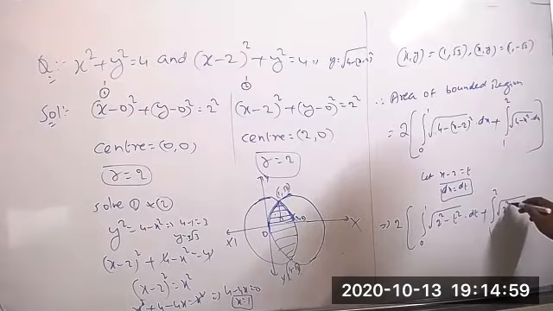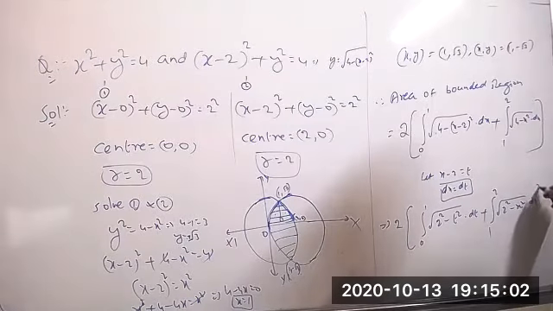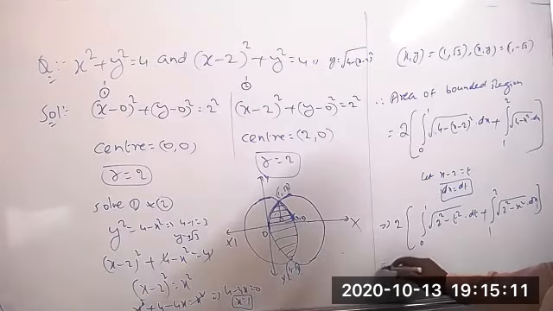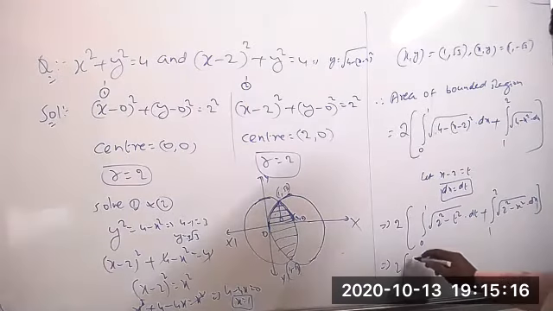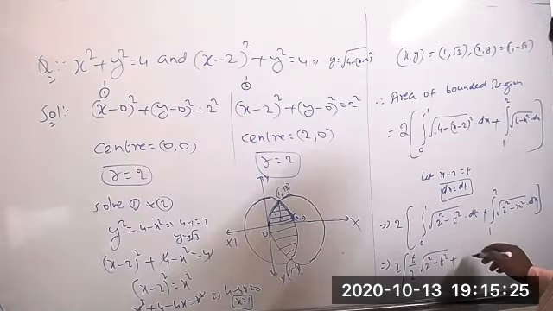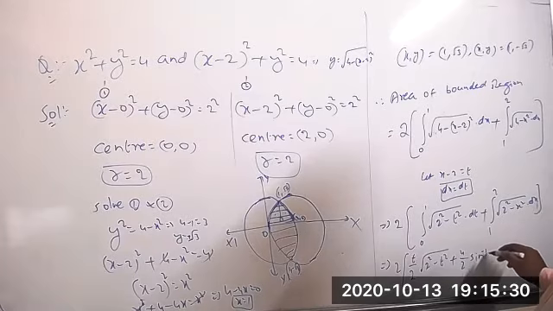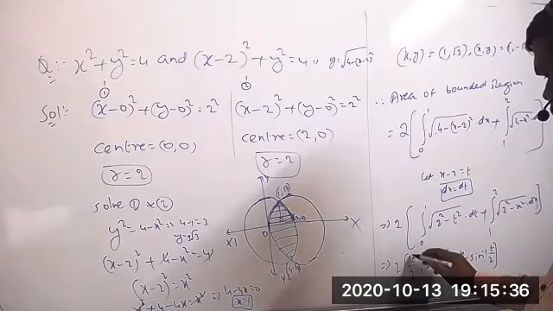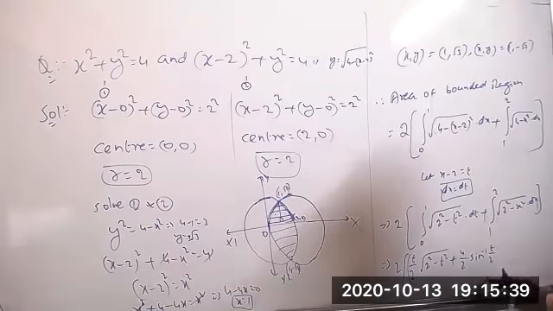So the integration of root of 2 square minus x square dx. Now tell me the formula for root of a square minus x square, which we frequently get. It is x by 2 into root of a square minus x square plus a square by 2 into sin inverse of x by a. That means we get 4 by 2 into sin inverse of x, here t by 2. This is in a small bracket.